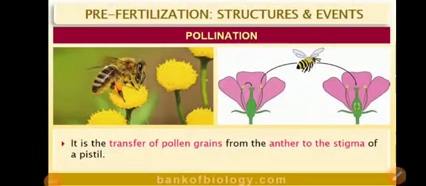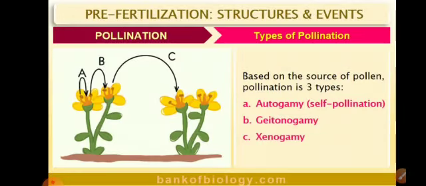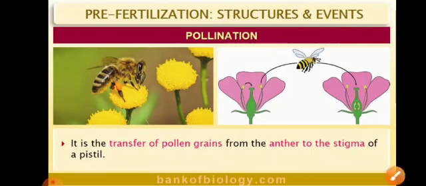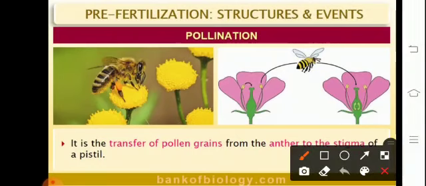Dear students, in this module, we'll be continuing with our Chapter 2, Sexual Reproduction in Flowering Plants. The topic of discussion here would be pollination. Pollination is defined as the process of transfer of pollen grains from anther to the stigma of the flower. It could be the same flower or it could be a different flower.